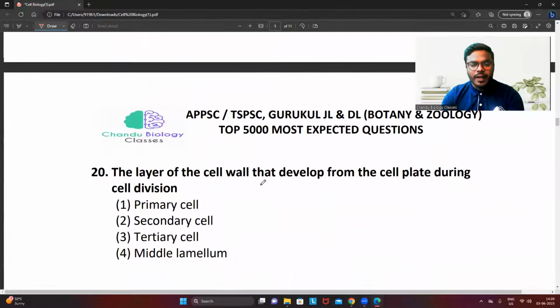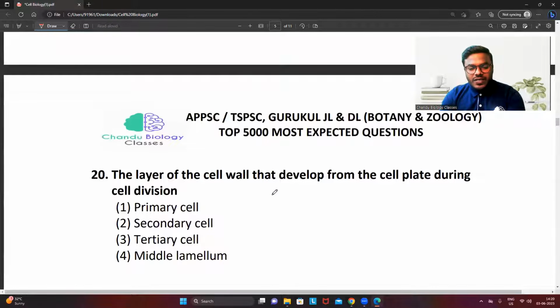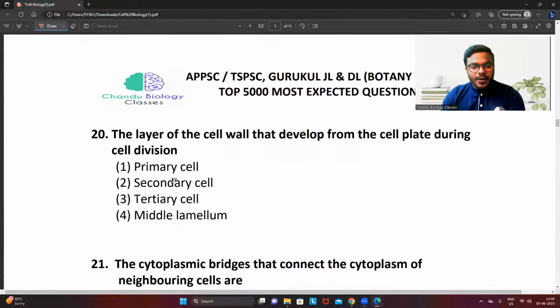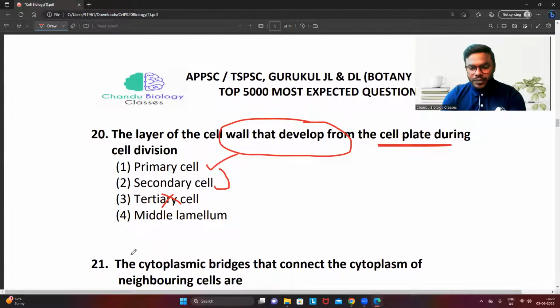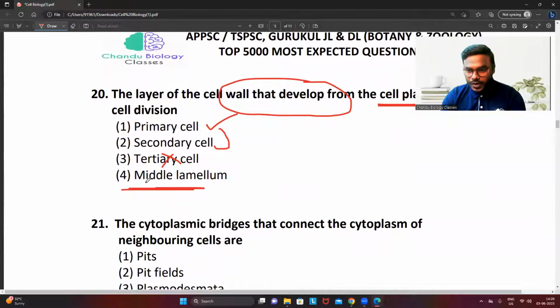Question number 20. The layer of the cell wall that develops from the cell plate during cell division. We all commonly know that. The primary cell wall is present in the middle only. Later it is differentiated into the secondary cell wall and it is not at all a tertiary one. So they're asking which layer of the cell wall is formed from the cell plate. Undoubtedly, friends, it will be the middle lamella. I want you to remember, when I am explaining the cell wall, I will explain it briefly.